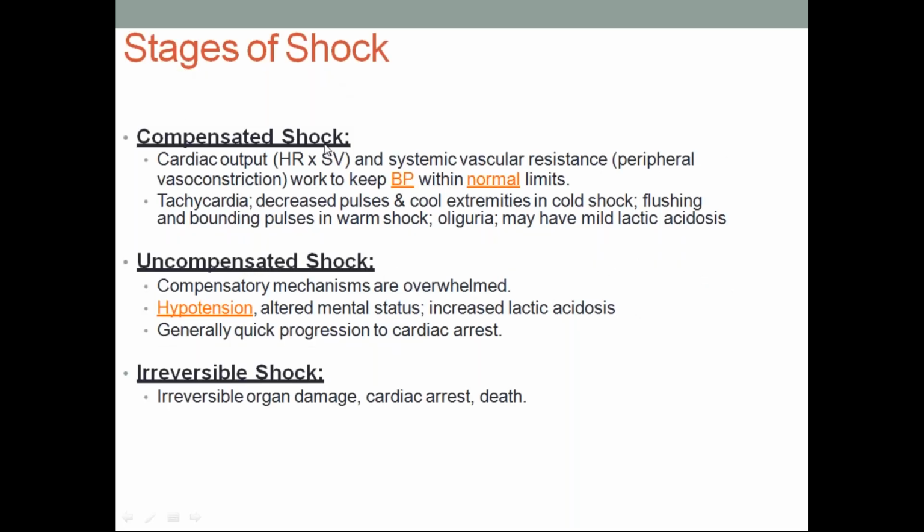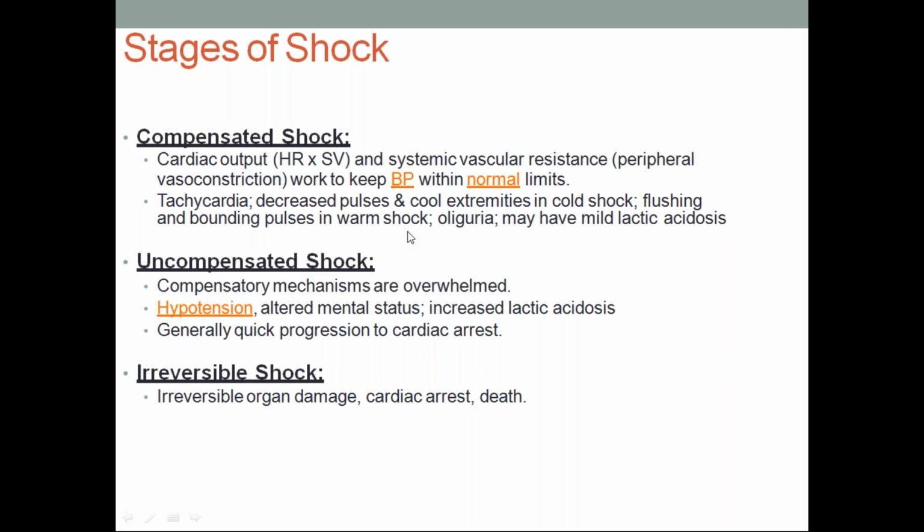Stages of shock. Initially, as I told you, compensated shock due to compensatory mechanisms, uncompensated shock if compensatory mechanisms fail, and then irreversible shock. So in compensated shock, what will happen? Stroke volume and heart rate will increase. Ultimately, cardiac output is a multiplication of heart rate into stroke volume. So cardiac output increases and systemic vascular resistance also increases, which works to keep blood pressure within normal limits. But there is a limit for everything, so it will not compensate beyond a point. Tachycardia, decreased pulses, and cool extremities in cold shock, flushing and bounding pulses in warm shock.